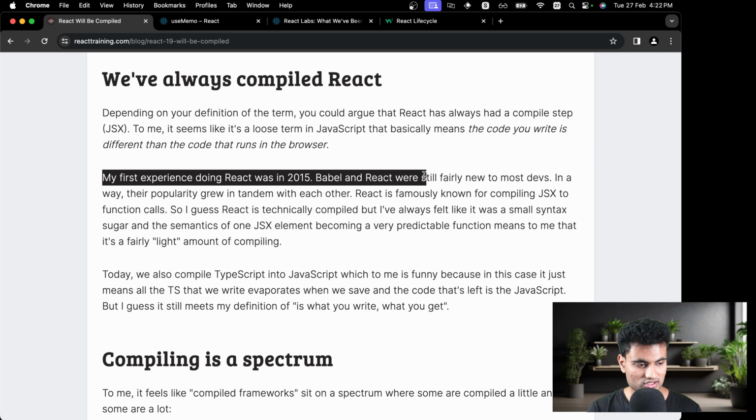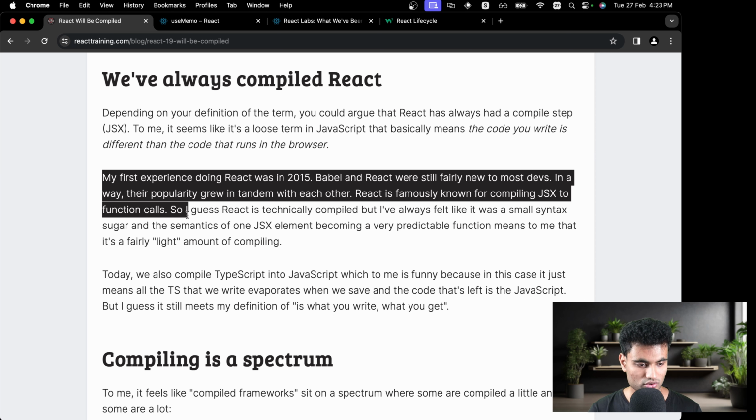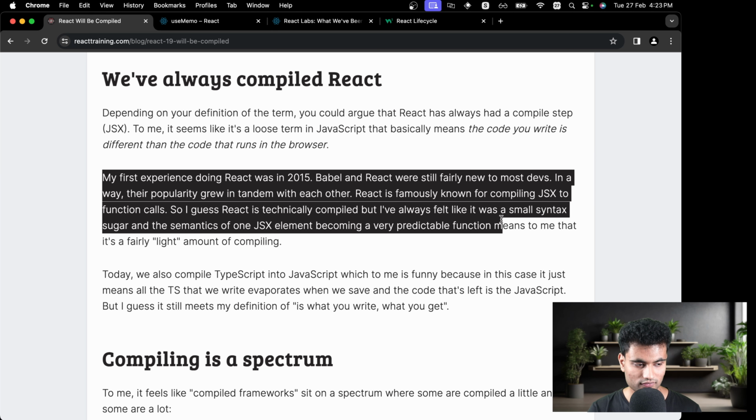Babel and React were still fairly new to most devs. In a way, their popularity grew in tandem with each other. React is famously known for compiling JSX to function calls. So I guess React is technically compiled, but I've always felt like it was a small syntax sugar, and the semantics of a JSX element becoming very predictable functions means to me that it's a light amount of compiling.